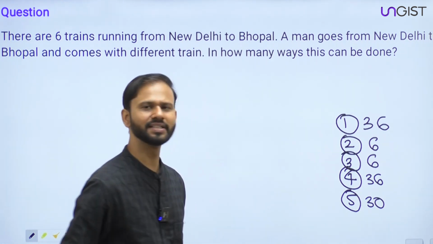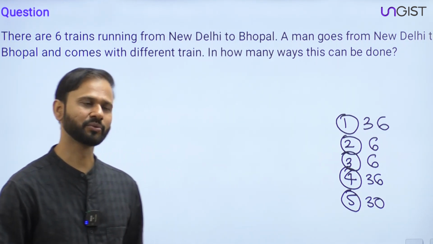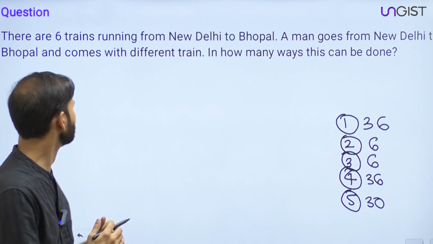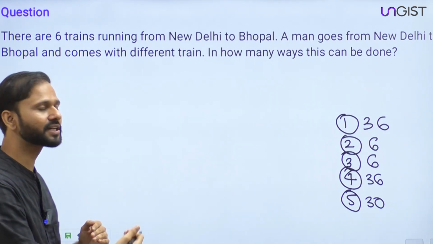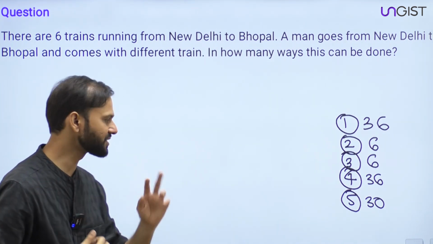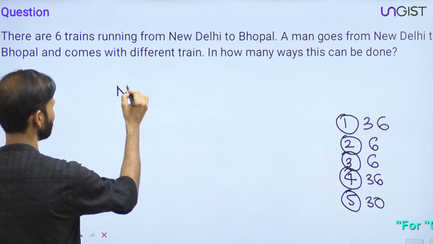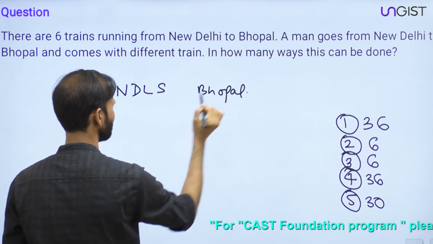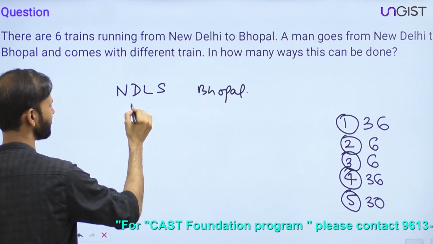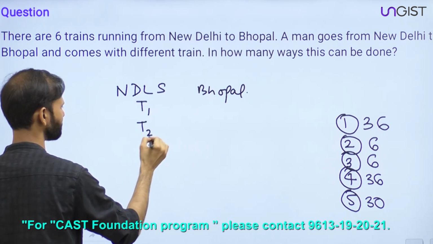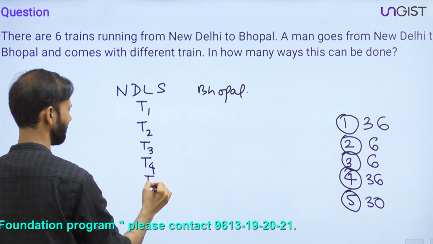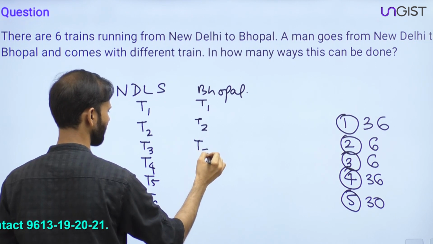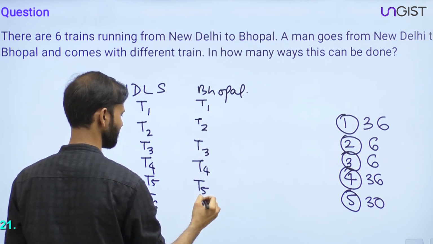Okay. Guys, what is the question saying? There are 6 trains running from New Delhi to Bhopal, and a man goes from New Delhi to Bhopal and comes back by a different train. So let's say this is NDLS, New Delhi, and this is Bhopal. 6 trains are running, so let's say T1, T2, T3, T4, T5 and T6, and similarly T1 to T6 for the return.